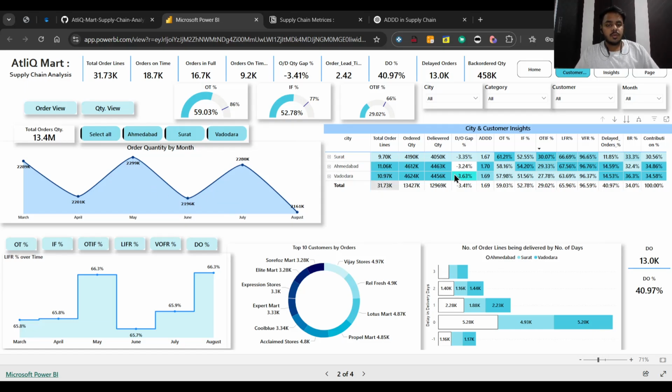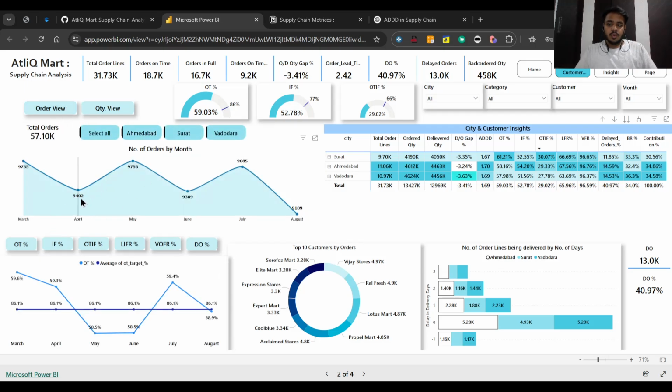Basically, we have three cities in which AtliQ Mart is operating. The cities are Ahmedabad, Surat, and Vadodara. First of all, let's see the order view. You can see it is cyclical. Why? Because in months like March, May, and July, the orders are very high.